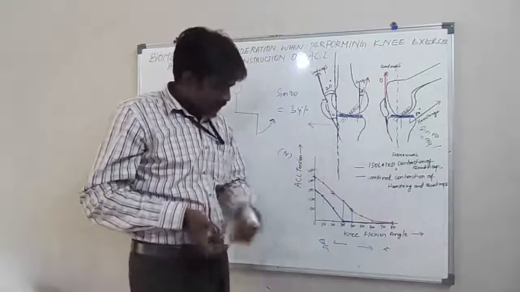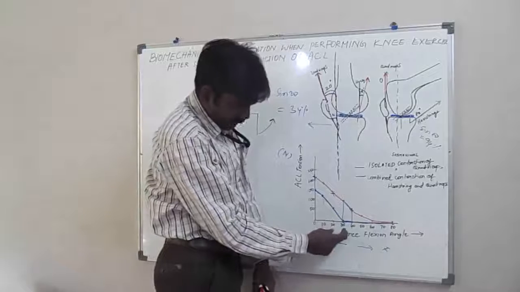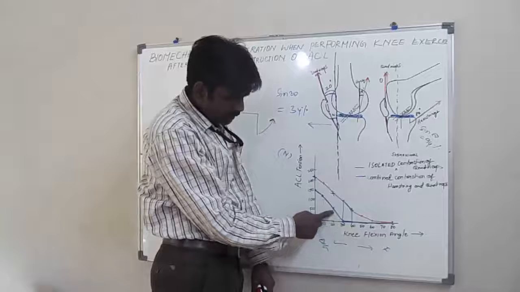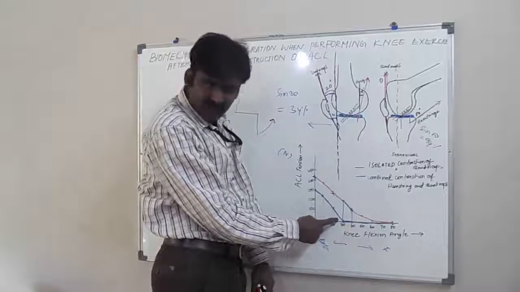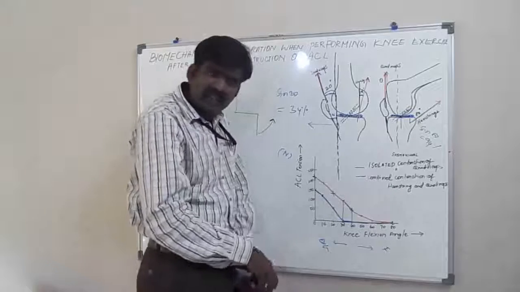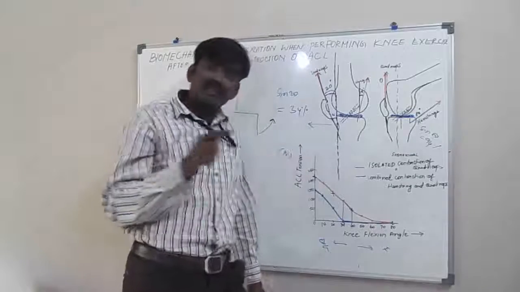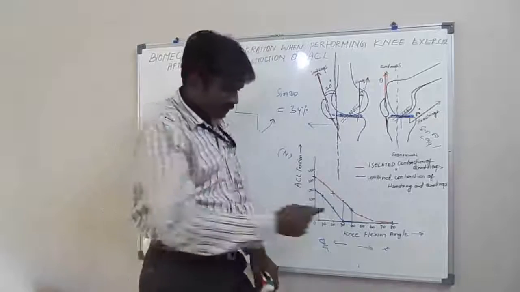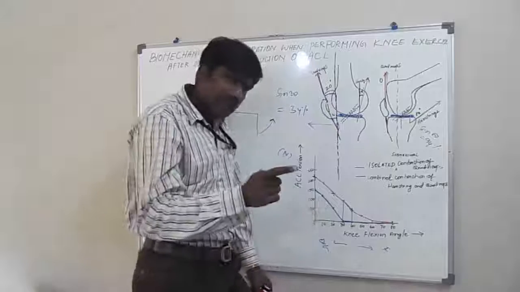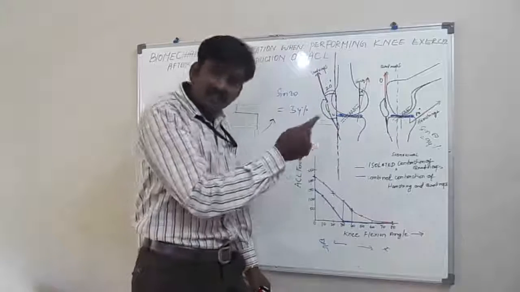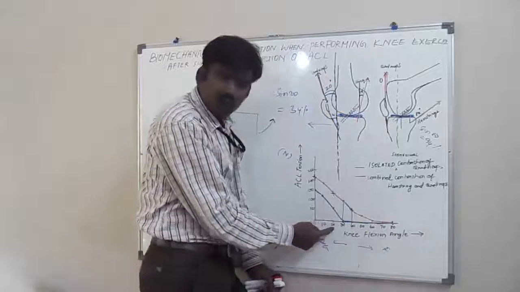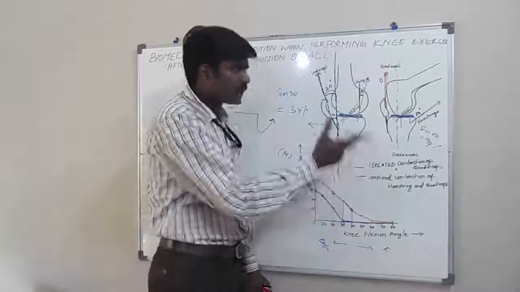Okay? So at 20 to 30 degrees of knee flexion, the tension in the ACL is less when compared to the tension in the ACL if the quadriceps muscle is contracting alone. See, this red line is quadriceps alone, and the blue line is co-contraction of both hamstrings and quadriceps muscle. So in 20 to 30 degrees, with the co-contraction, what is happening?